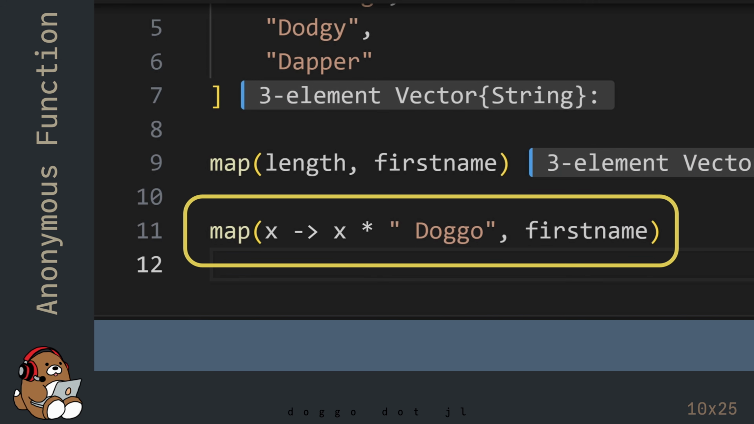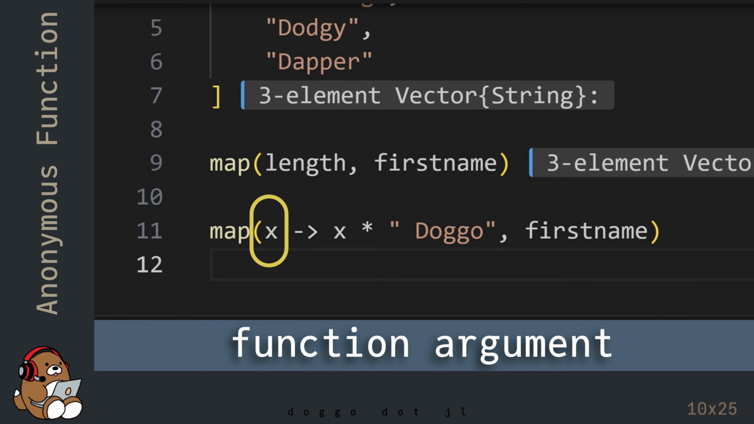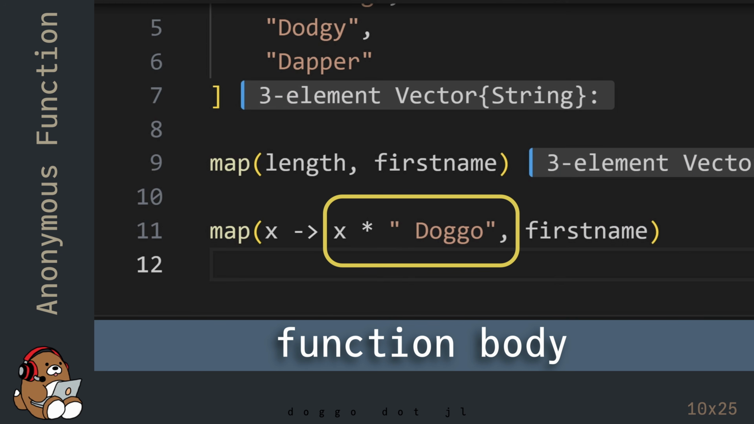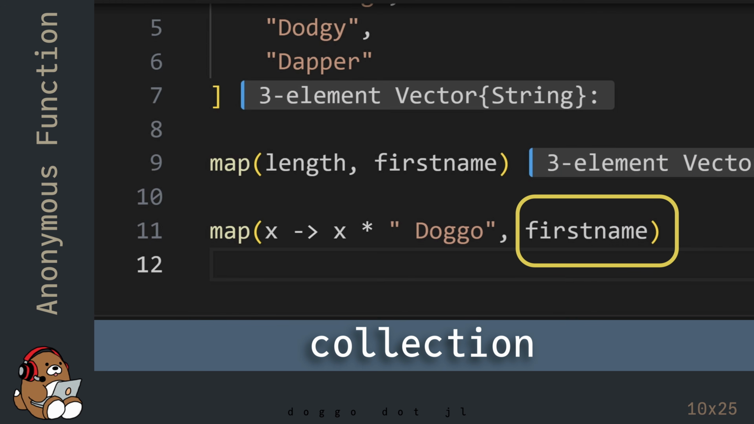Before hitting Shift-Enter, let's talk about this code. In this example, the first argument is called an anonymous function. This X before the arrow is the function argument. The expression after the arrow is the body of the function. So this syntax is a shorthand way of defining a function without using a function end block, and without using a function name, hence an anonymous function. This code will apply this anonymous function to each element in the collection.